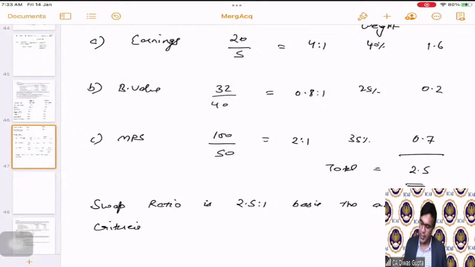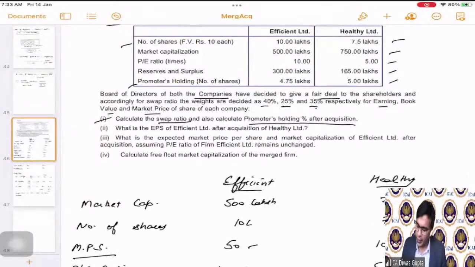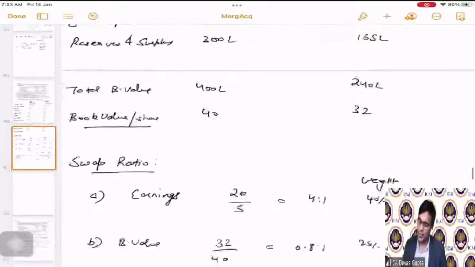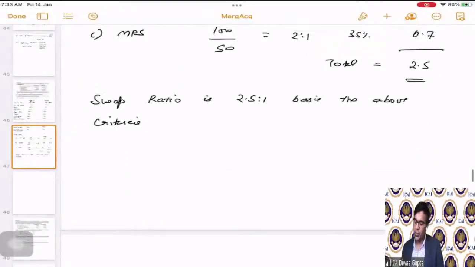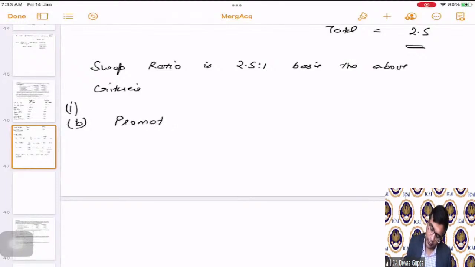Then coming to the first part only, they are also asking us to calculate the promoters holding. What is going to be the promoters holding after acquisition? So we have to first calculate the total number of shares and the promoters' number of shares. So for the first part only, we are doing the B part, promoters holding.